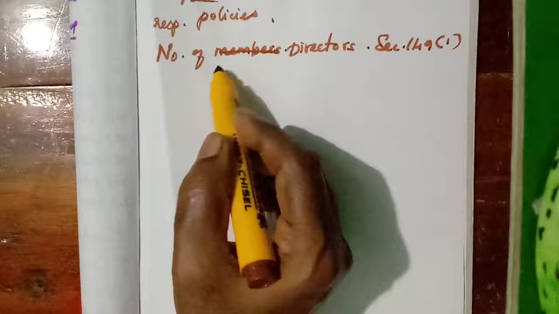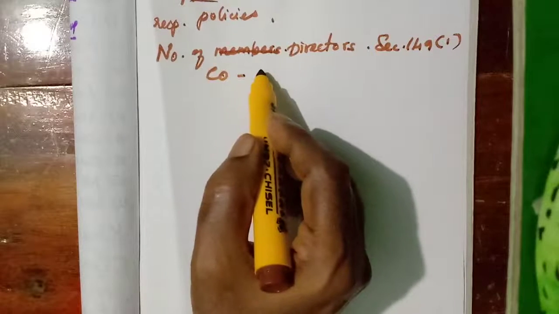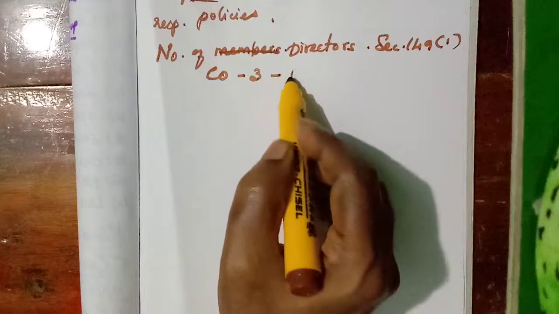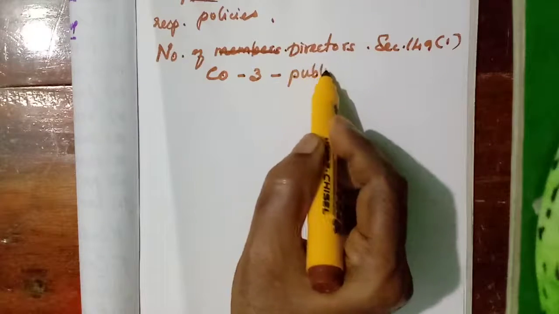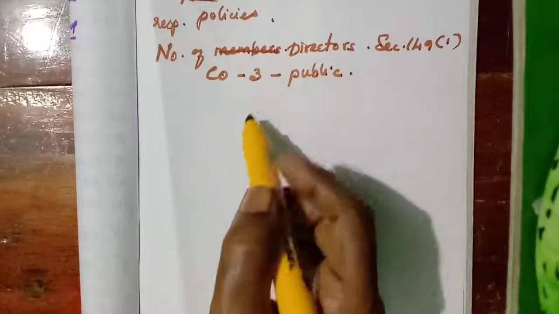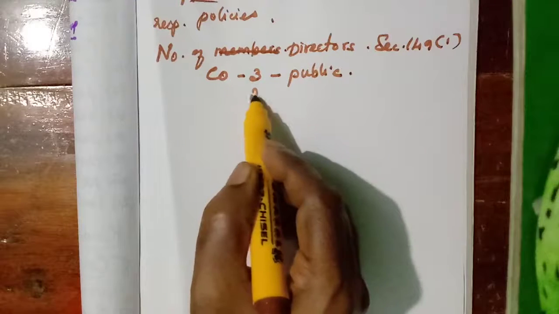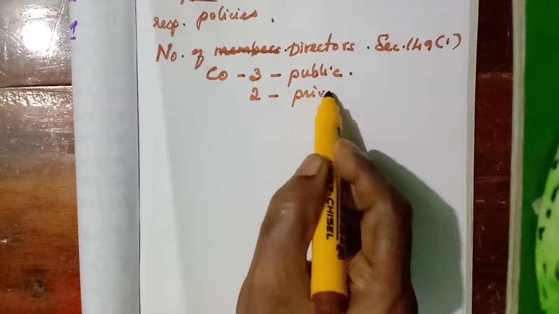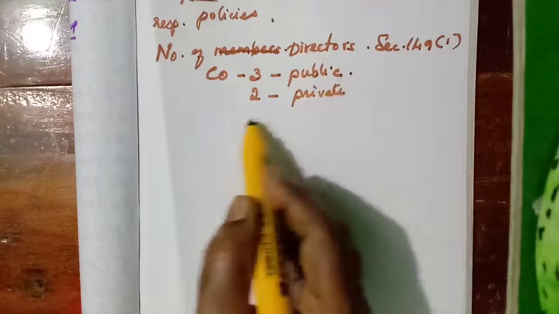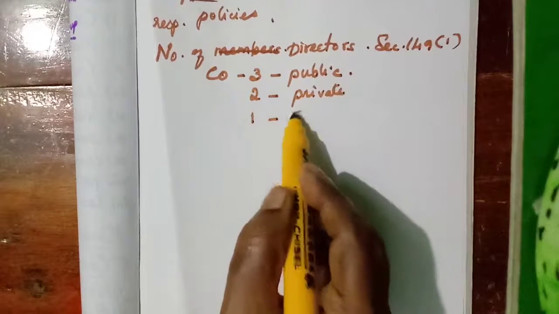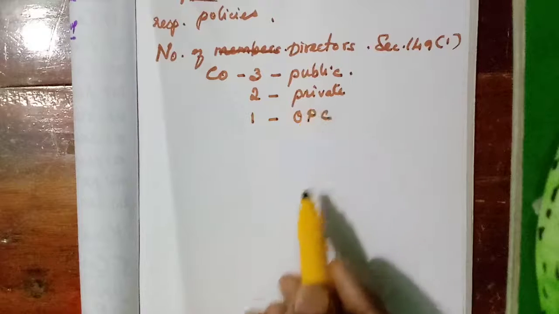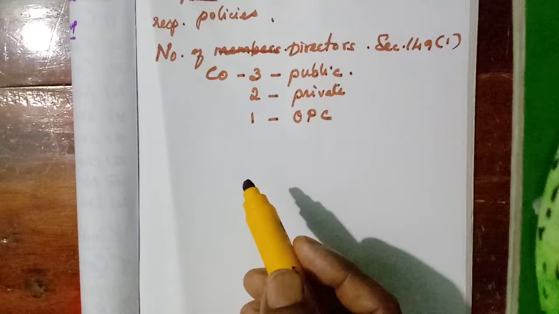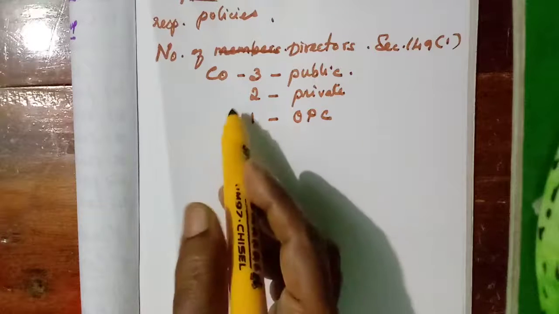Every company shall have a minimum of 3 directors if the company is a public company. Must have a minimum of 2 directors if the company is a private company. And the third, one person company, 1 director. This is the minimum number.